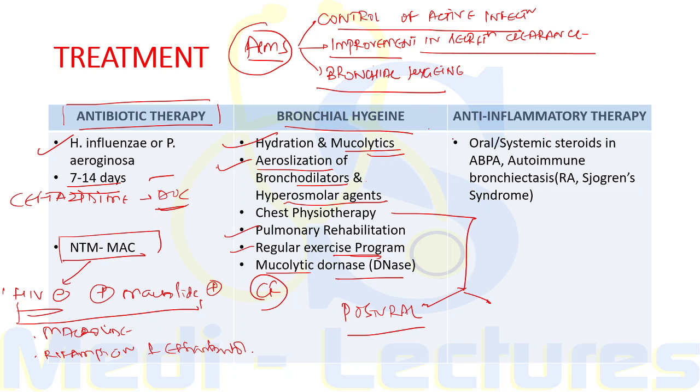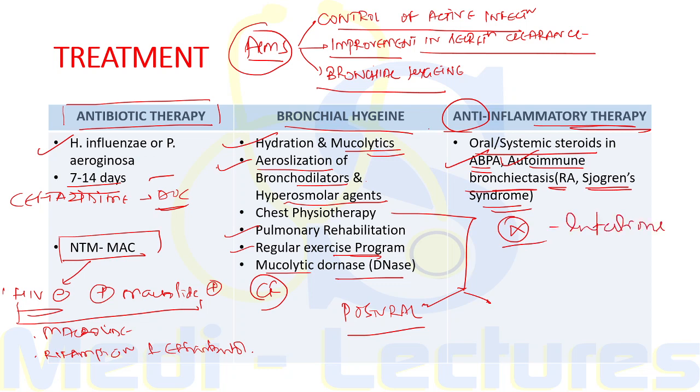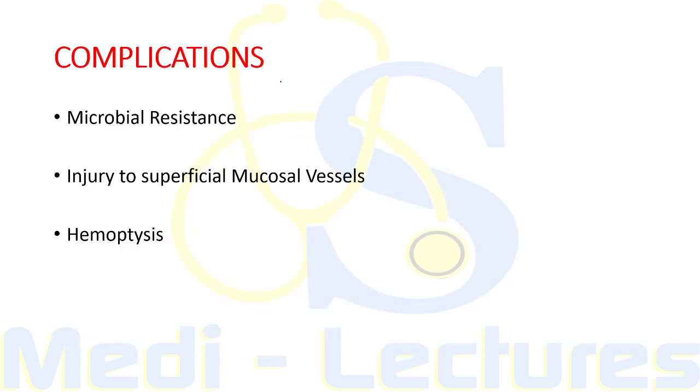Now, when we consider the anti-inflammatory therapy, that is oral or systemic steroids, these can be used in allergic bronchopulmonary aspergillosis and autoimmune conditions like rheumatoid arthritis and Sjogren's syndrome. But definitely these have not to be used in infectious bronchiectasis because these will flare up the infections. Now coming on to the complications. In severe cases of infectious bronchiectasis, repeated infections and repeated courses of antibiotics can lead to microbial resistance.